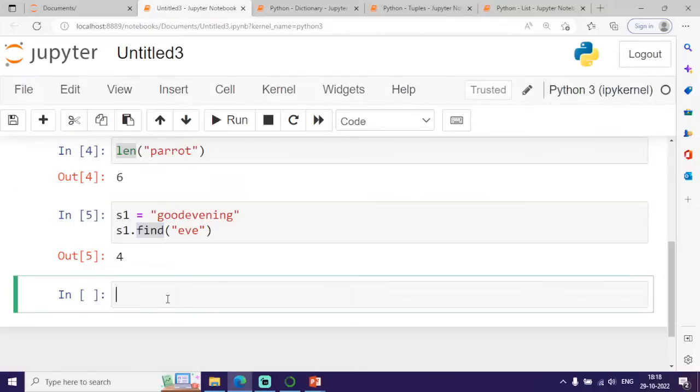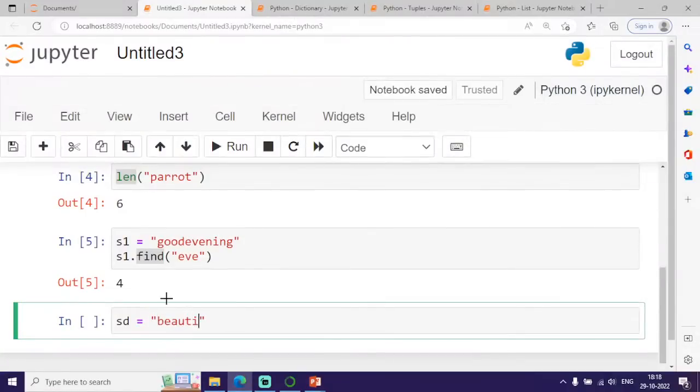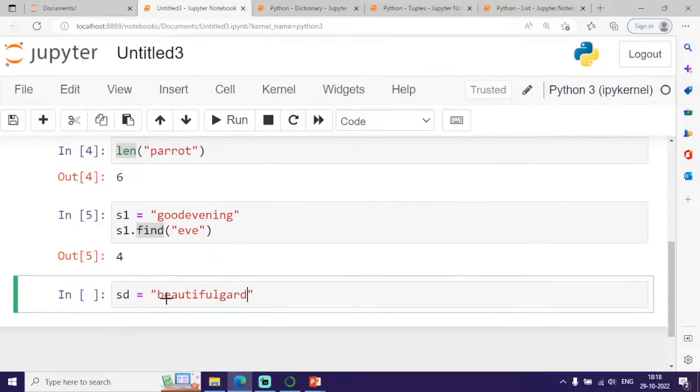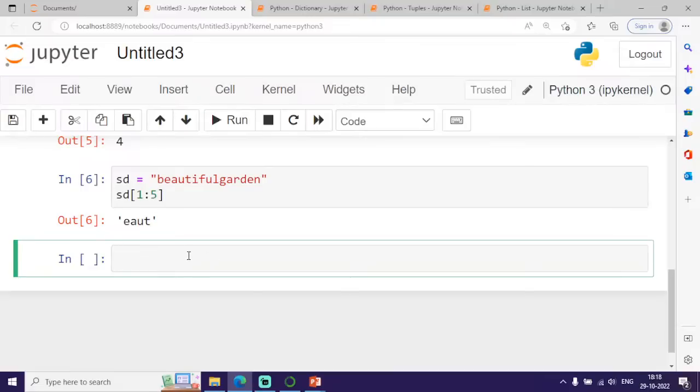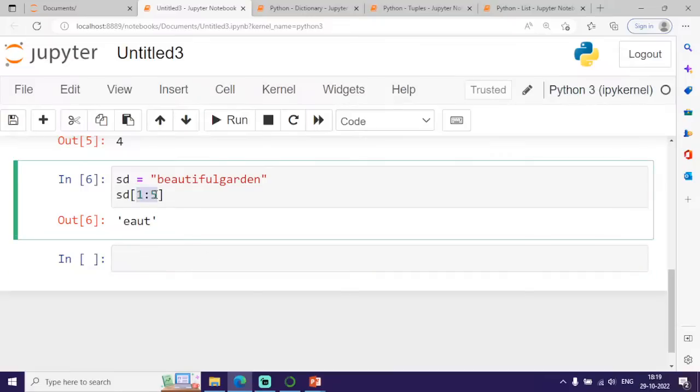Clear with this? So let me just illustrate. For example, I am typing something, here "beautiful garden". Then S of, here 1:5. So this is the corresponding syntax. For example, I have some employee name, the full name of an employee, enclosed within double quotes.